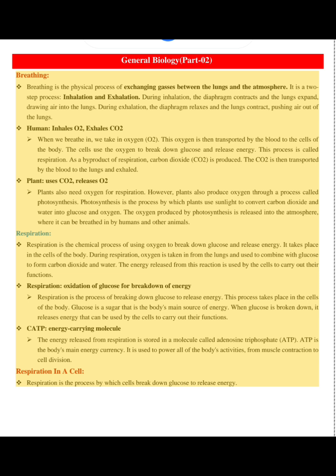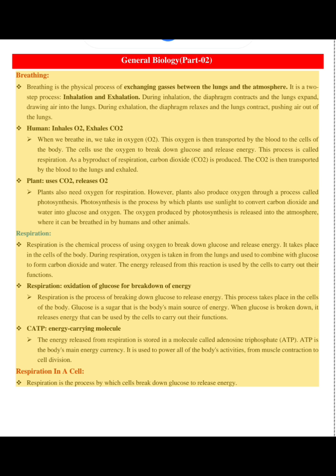Respiration. Respiration is the chemical process of using oxygen to break down glucose and release energy. It takes place in the cells of the body. During respiration, oxygen is taken in from the lungs and used to combine with glucose to form carbon dioxide and water. The energy released from this reaction is used by the cells to carry out their functions.